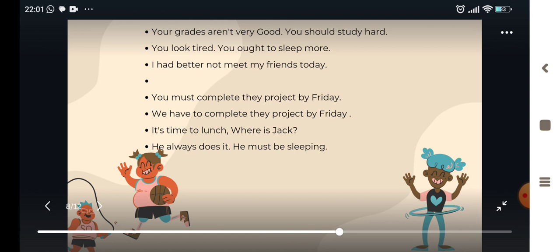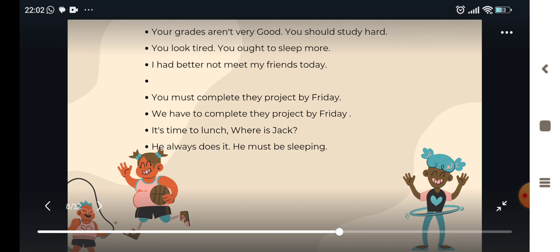"You must complete the project by Friday." "We have to complete the project by Friday." In this case, "must" and "have to" have different meanings. Pay attention to this, please. In the first, with "must," the meaning is that the teacher is giving the students an obligation and instructions. And with "have to," the teacher has given us the obligation. Notice that, please.